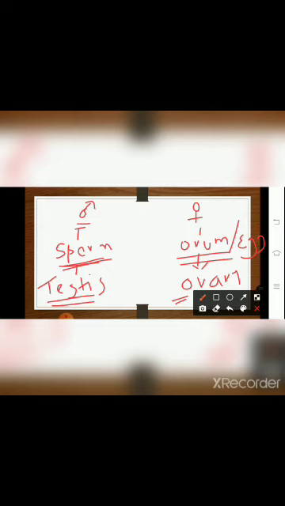Once gametogenesis occurs, that is the formation of sperm and ovum, the sperm, that is the male gamete, should be transferred to the female genital tract. Clear? This is called insemination. Once it is transferred to the female genital tract, the fusion of sperm and ovum takes place.